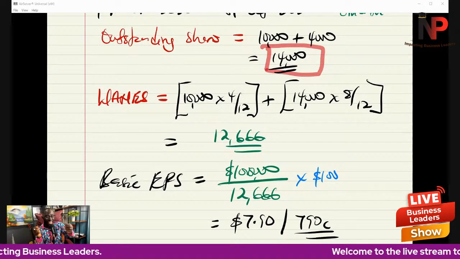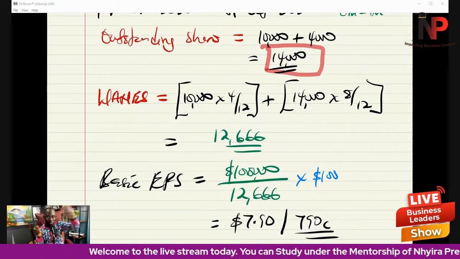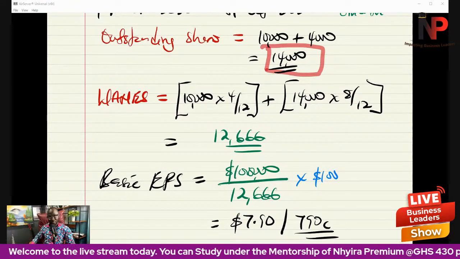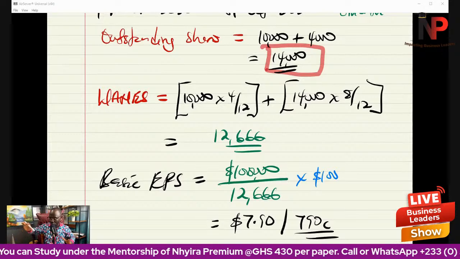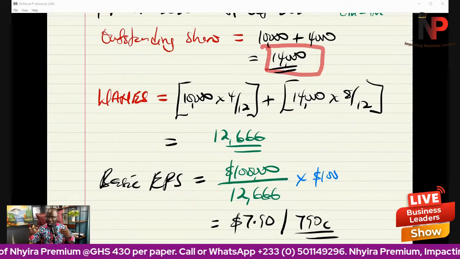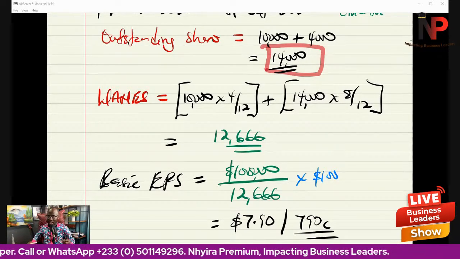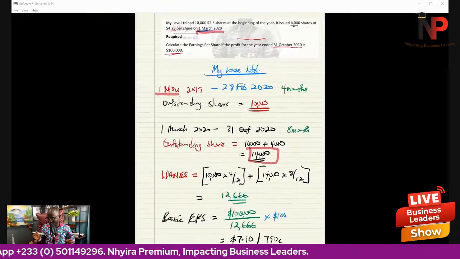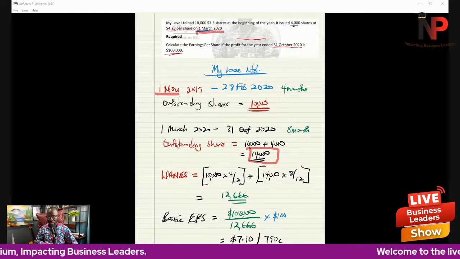We are multiplying by 100 Ghana cedi, 100 pound, 100 euros, $100, 100 naira, whatever currency we are using, so that we can get our answer in the smallest unit of the currency. And that is the first scenario: issue at full market price.